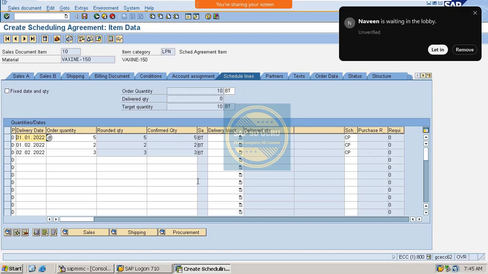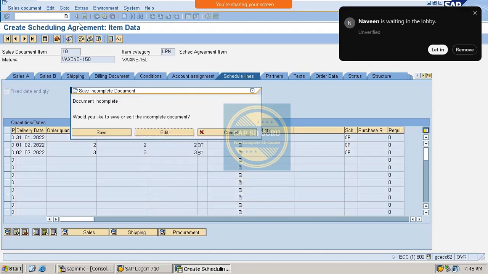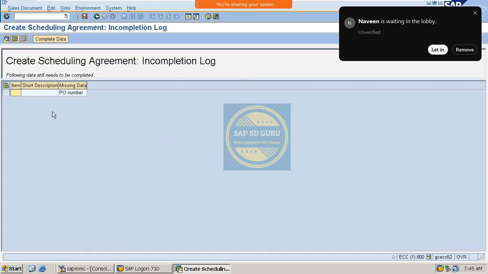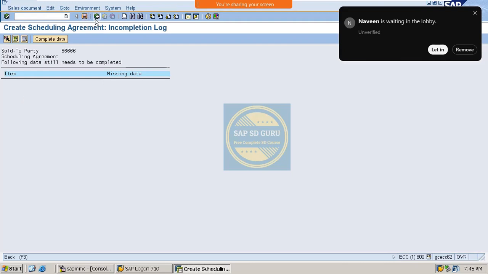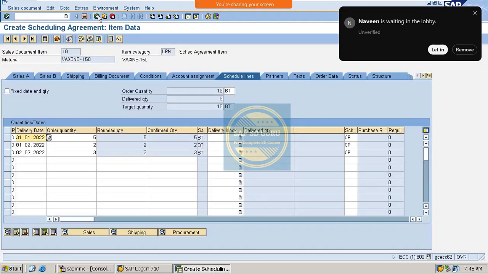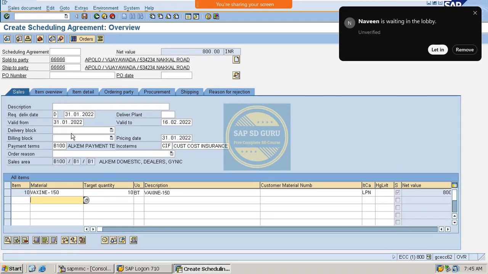Now let me save it. But before saving, let me check once if there is any incompletion. Yeah, see here we are missing the PO number, so we have to give the PO number also. And if you are giving the PO number, we can give some PO date also.